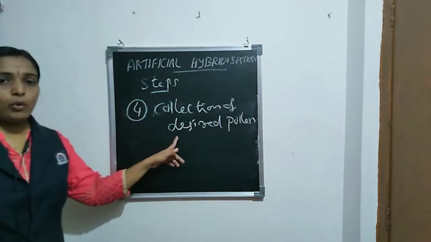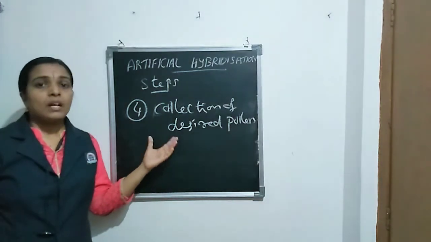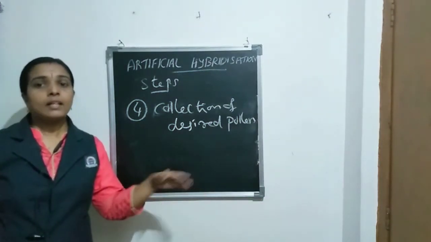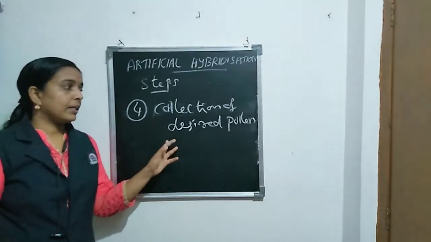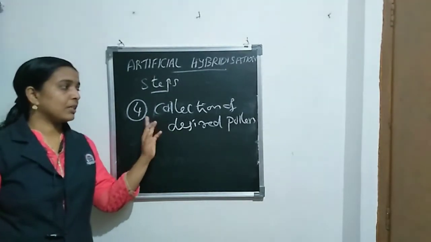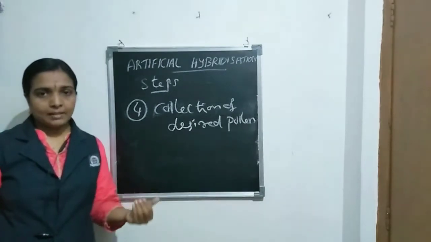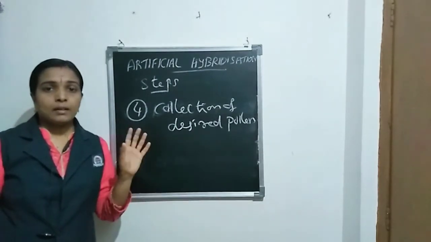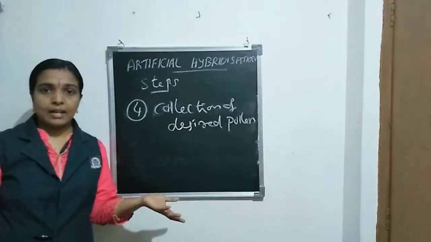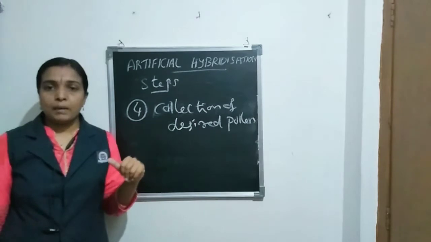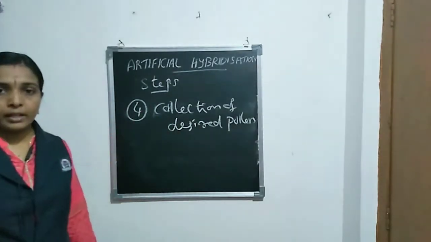Collection of desired pollen. This is a very small step. Mature pollen grains are collected from desired plants. Already in the first step, we select the parent with the desired characteristics. So mature pollen grains are collected from the desired parent.